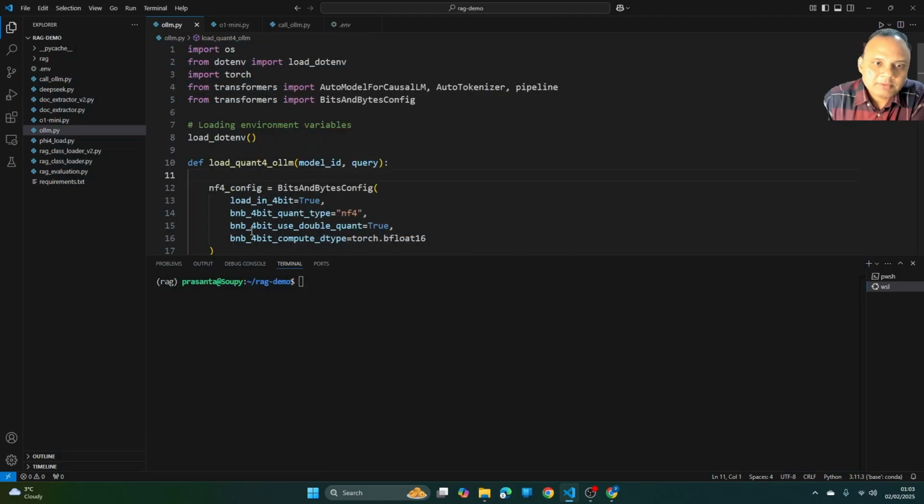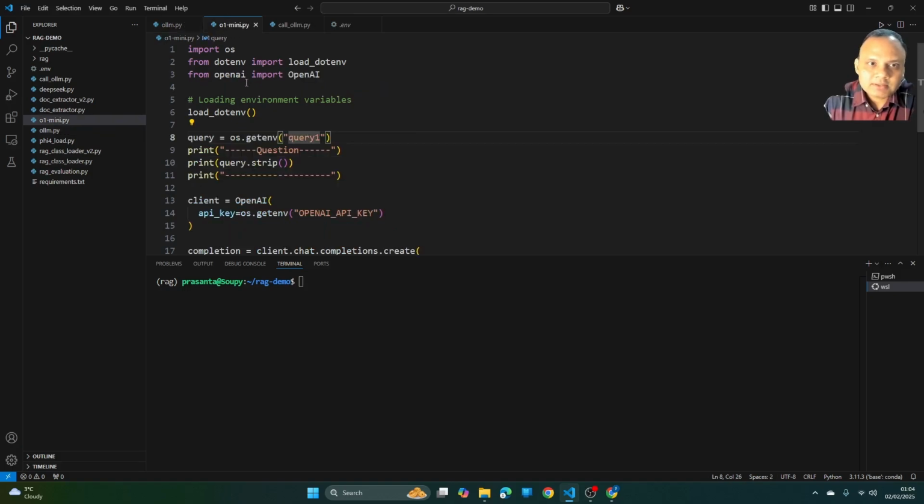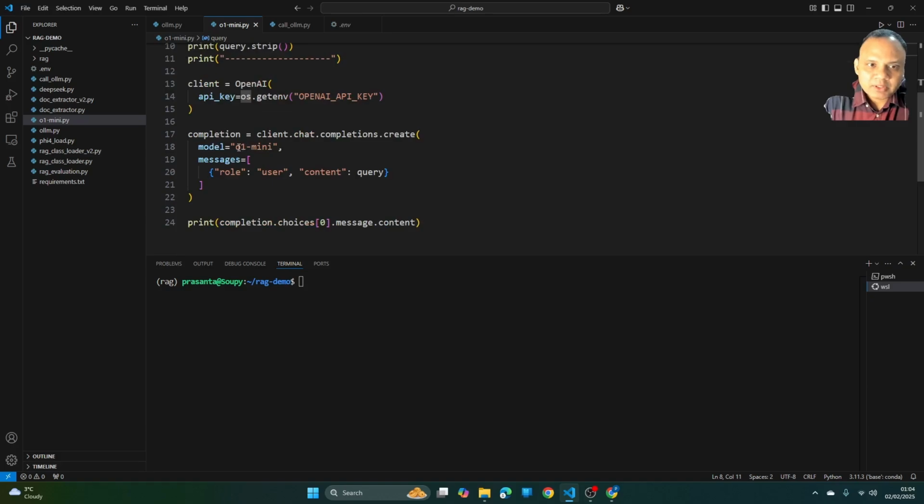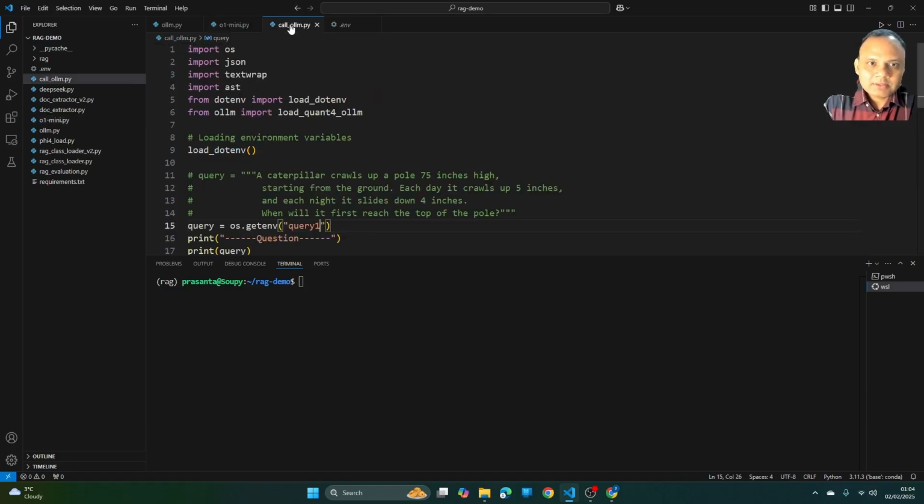So let's start with the math test, and before I go ahead, I would like to introduce the files which I'll be using here and also the questions. So this is the function load quant4 OLLM. This particular function I have written to load the open source large language model into a 4-bit quantized version. And then this is the O1-mini file, and here I'll be calling the O1-mini model to get the response. And this is just to call the OLLM model.